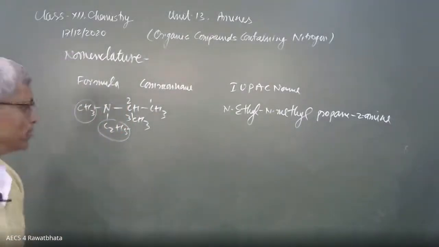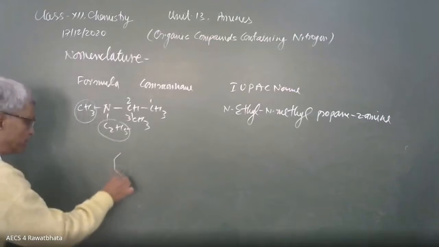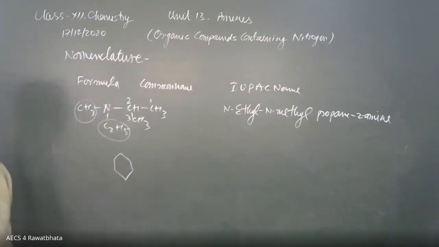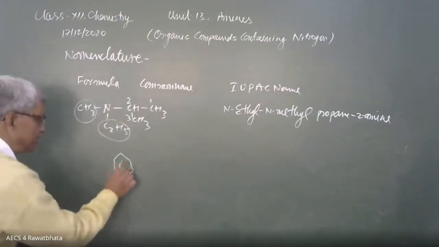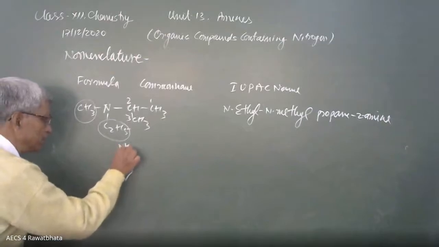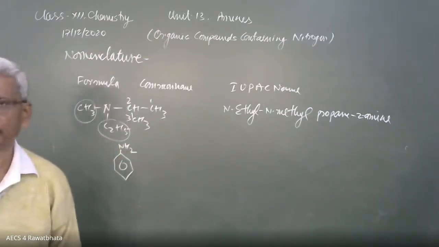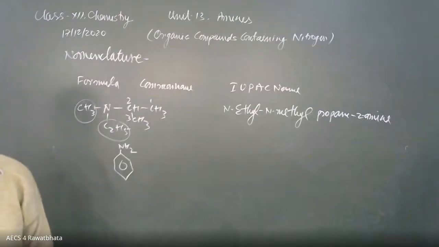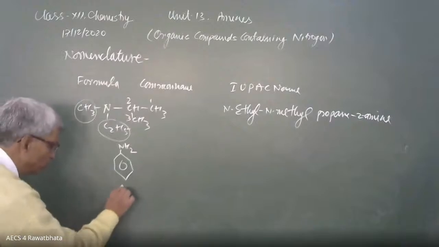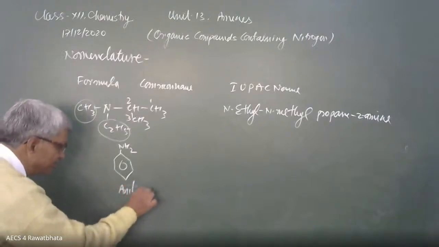Some aromatic compounds are there. Like these, the aliphatic varieties are there. Aliphatic, and this is the aromatic. This is the well-known amine. It is aniline. Its common name is aniline. Its IUPAC name is also aniline. It is accepted in both systems.